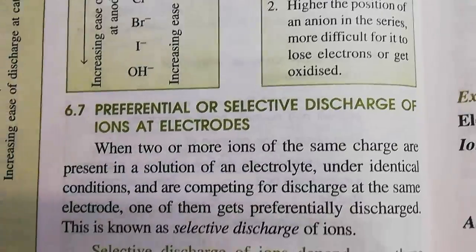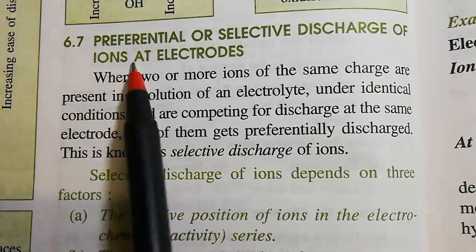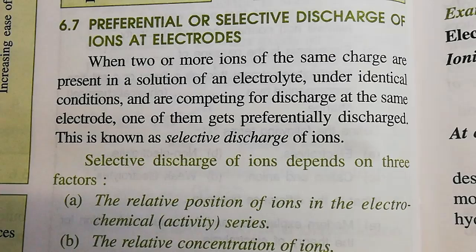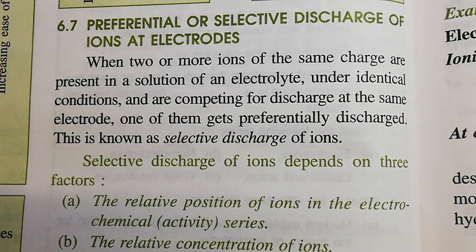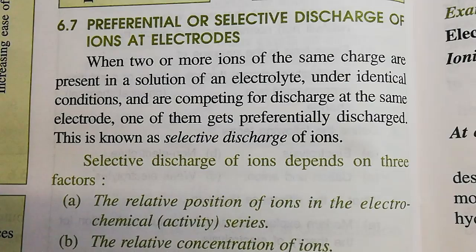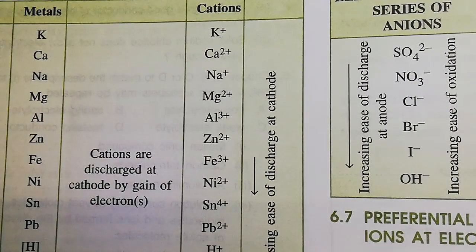And the next very important point here in electrolysis is the preferential or selective discharge of ions at electrodes. This deals with the case when two or more similar kinds of ions, that means cations or anions, are present, and which one will get discharged at the respective electrode. That would be decided by the electrochemical series, and we will discuss how.